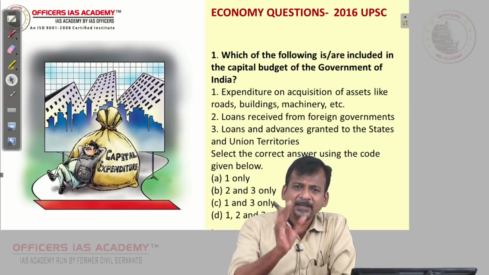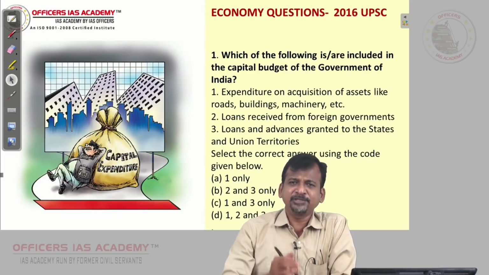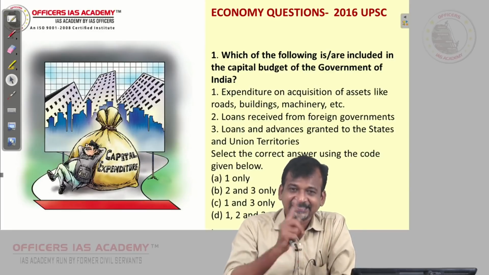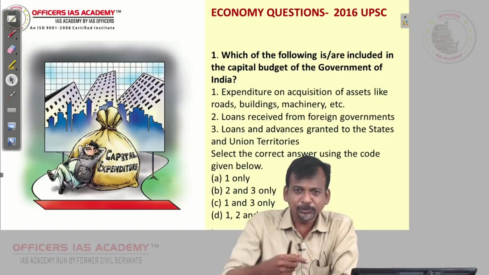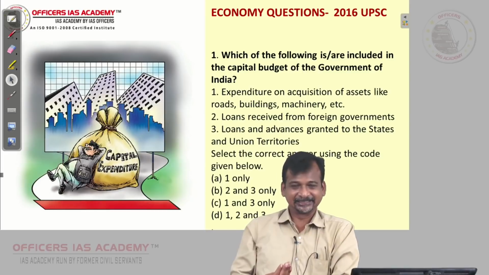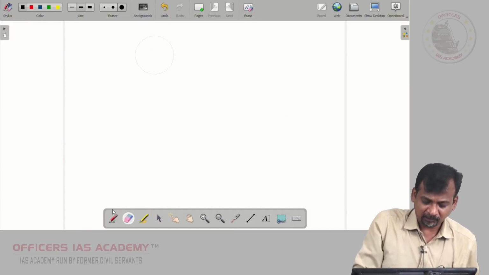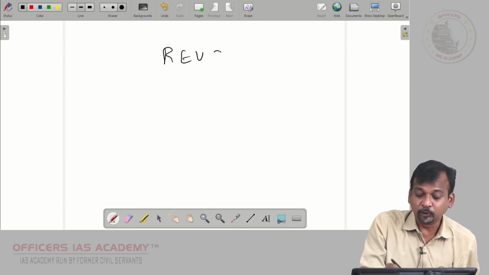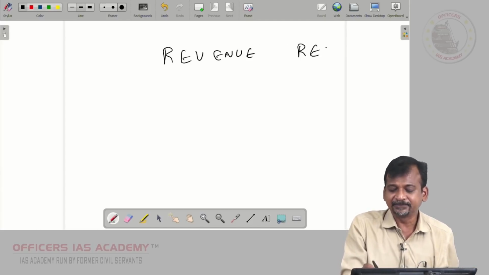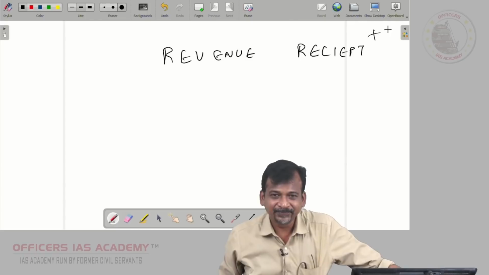Now when your mother says, whenever you receive money, if she is happy, then it is revenue. Means when you get salary, you don't need to repay. Yes or no? So then that is a revenue receipt. Receipt means you are receiving. So revenue receipt is very good, positive. Your salary.